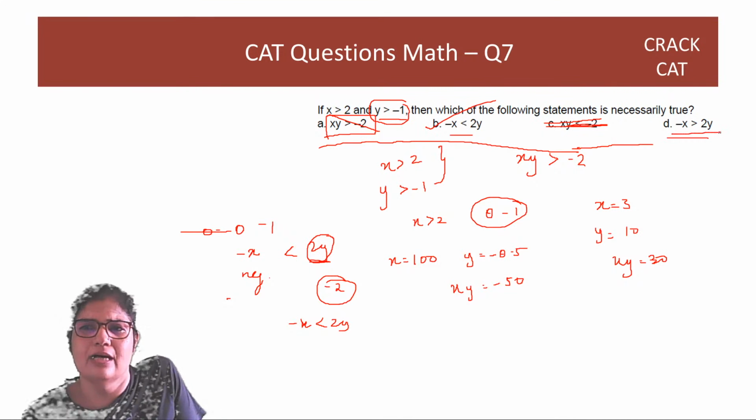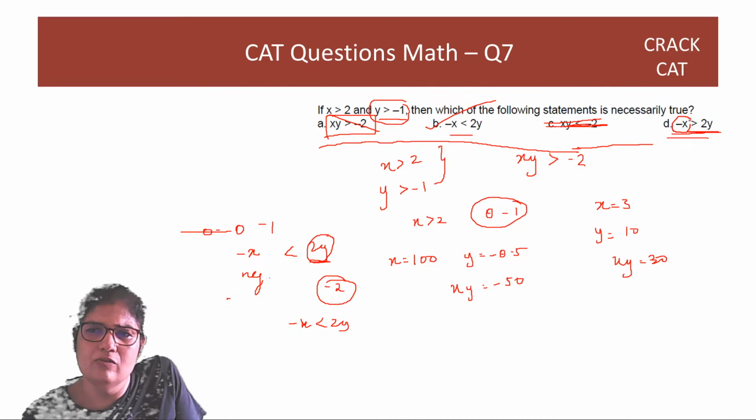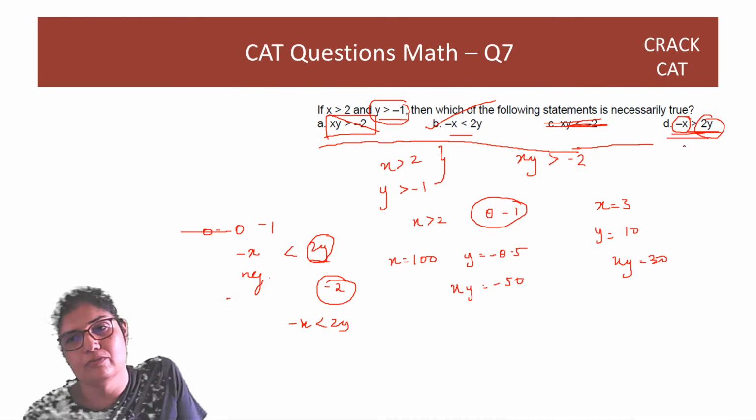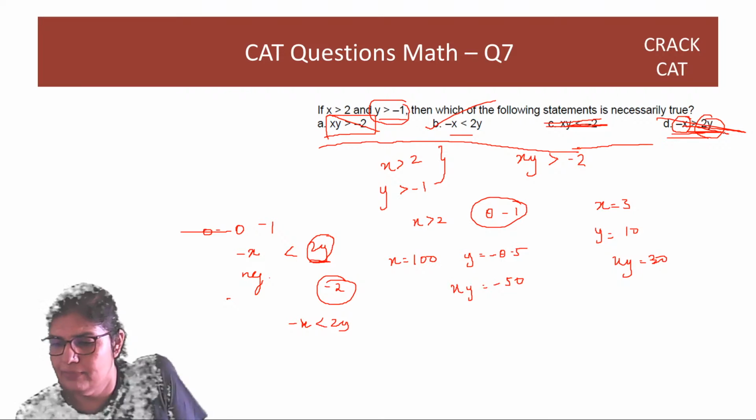Here obviously this is out because minus x is always negative and 2y can be positive or negative, right? So answer is option B.